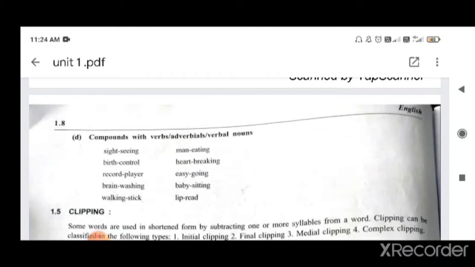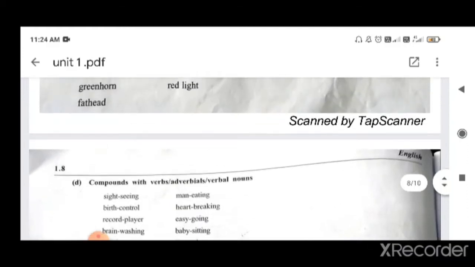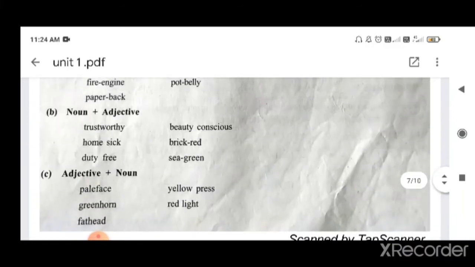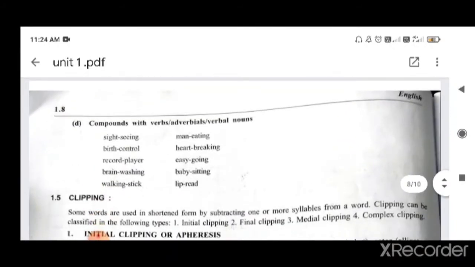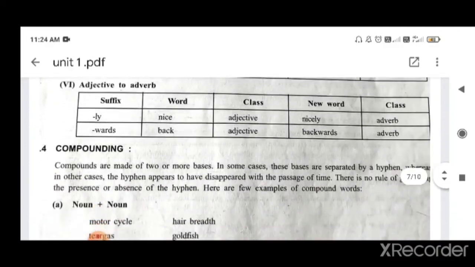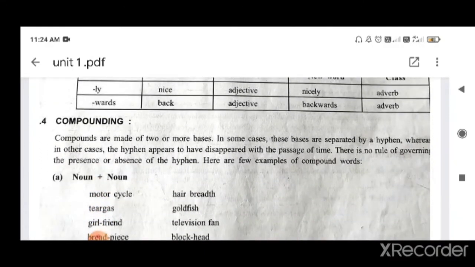Heartbreaking. Heart is one word, break is another word, and we put them together. Easygoing, babysitting, lip read, sightseeing, birth control, record player, brainwashing, walking stick. So these are the compounds with adjective plus noun, verb and noun. So it is really very simple.